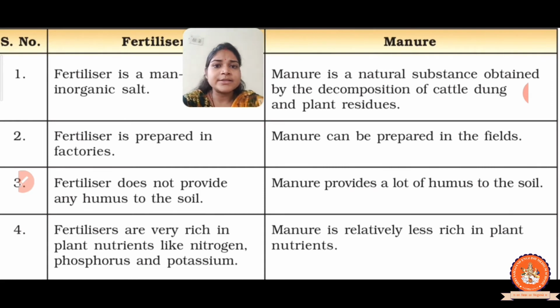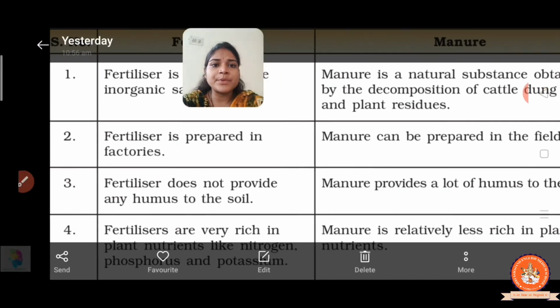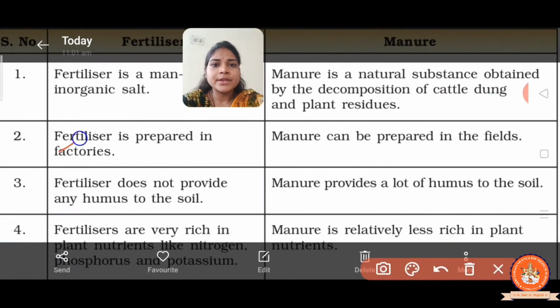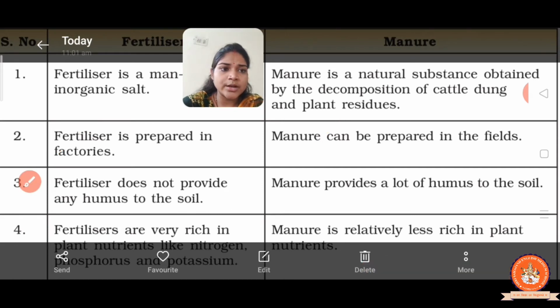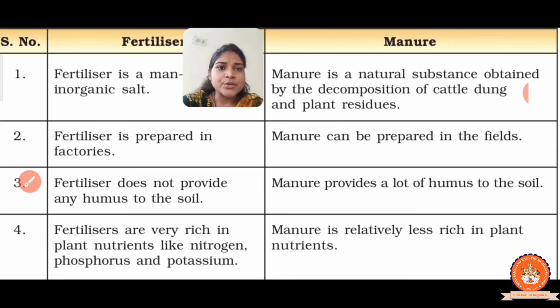The second difference is the fertilizer is prepared in factories, whereas the manure can be prepared in the field. The fertilizer does not provide any humus to the soil, and the manure provides a lot of humus to the soil. So humus fertilizes the upper layer of the earth crust.